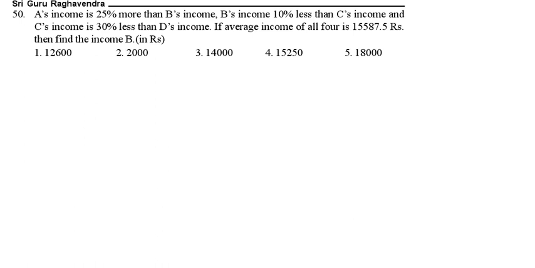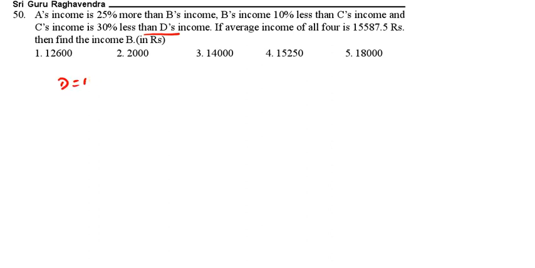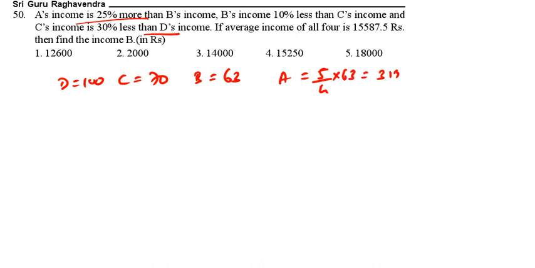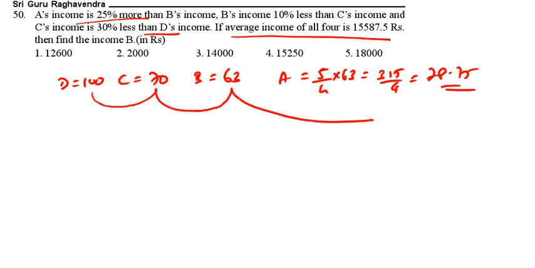Suppose you take D's income as 100. C is 30% less, so C is 70. B is 10% less, so B is 63. A is 25% more than B, that is 5 by 4 into 63, that is 315 by 4, that is 78.75. Now the average of all 4: 100 plus 70 plus 63 plus 78.75.